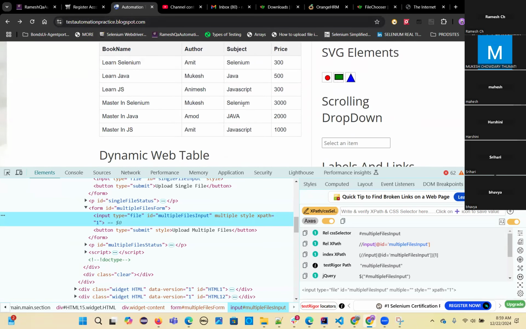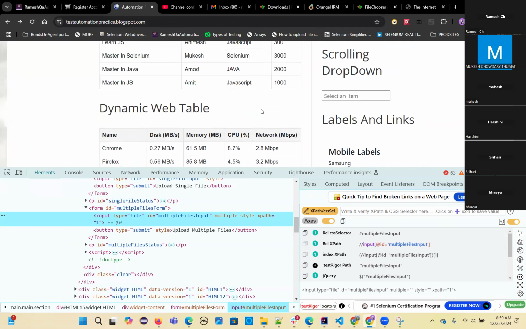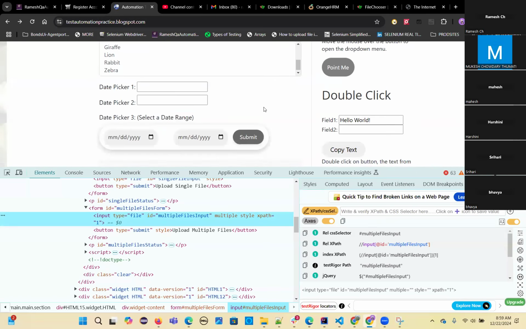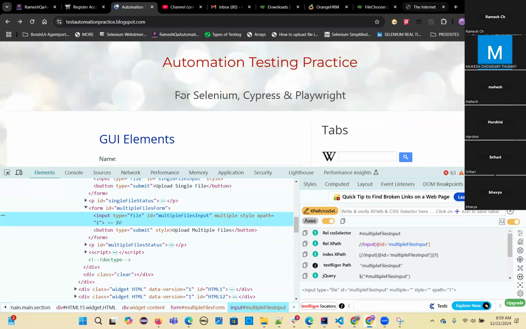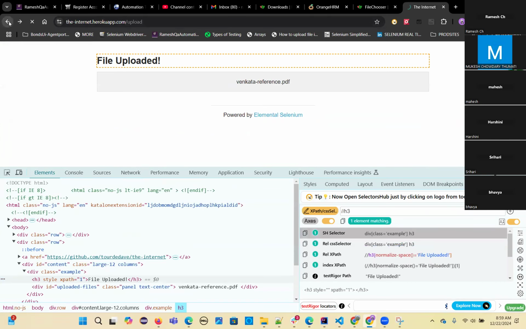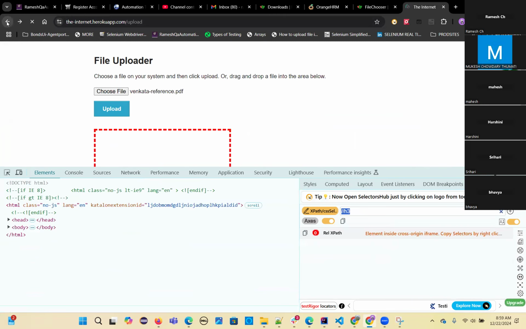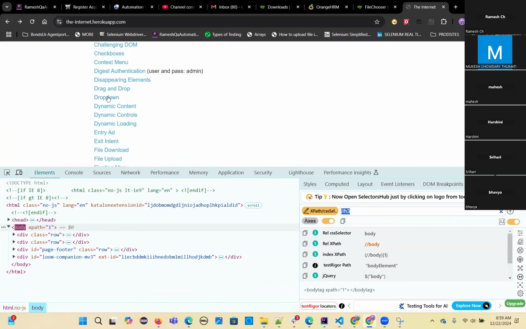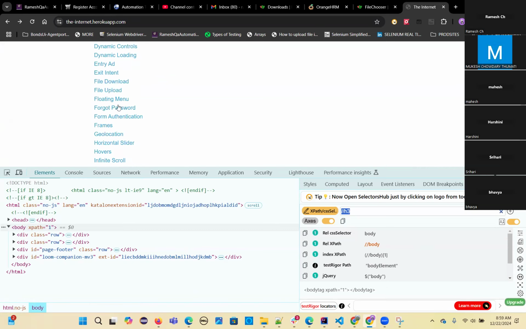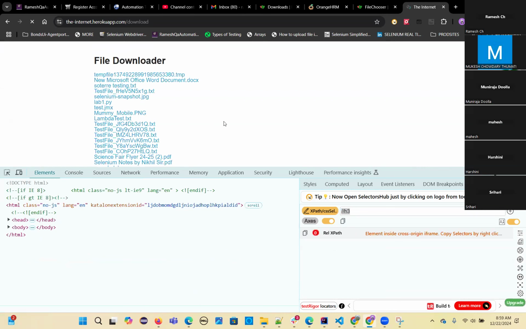Here we have the file download page. There is a file upload and a file download.